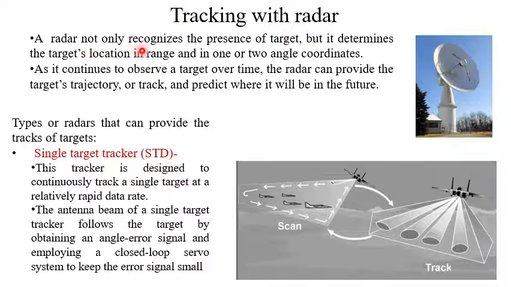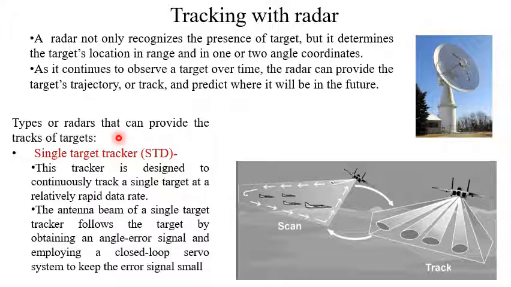A radar not only recognizes the presence of a target, but it determines the target's location in range and in one or two angle coordinates. Two angle coordinates means elevation and azimuth both, sometimes either elevation or azimuth. As it continues to observe a target over time, the radar can provide the target's trajectory or track and predict where it will be in the future. So this is the job of a tracking radar.